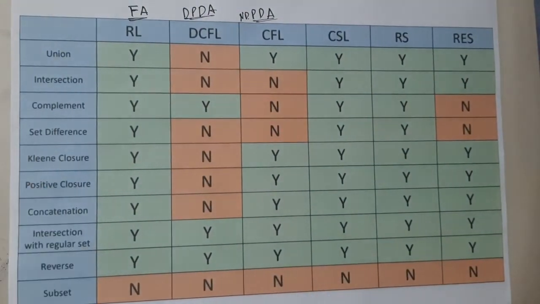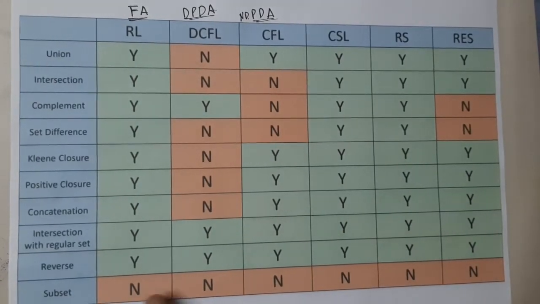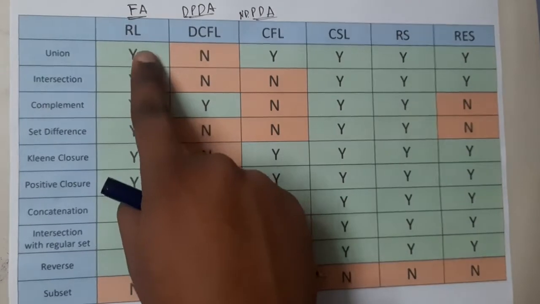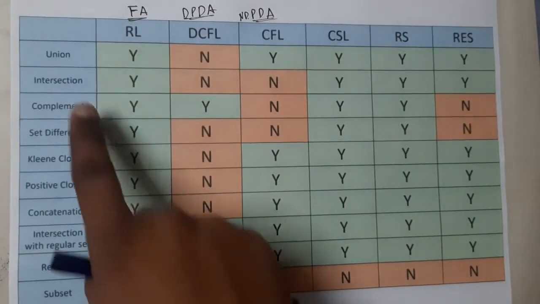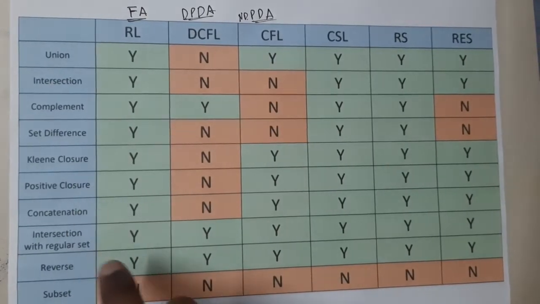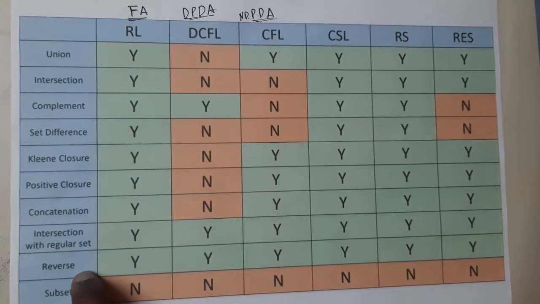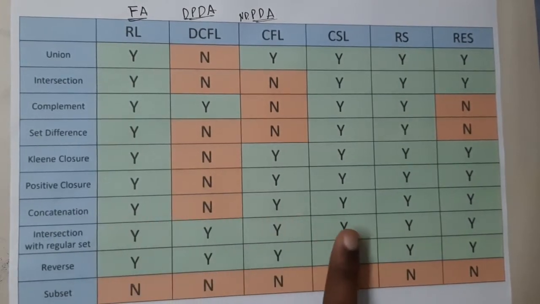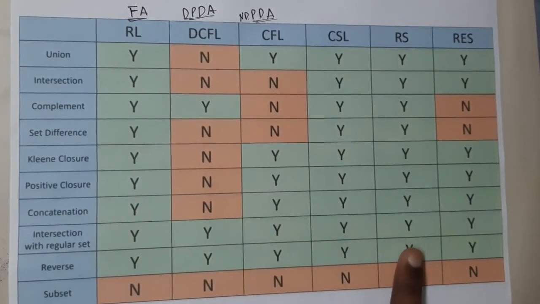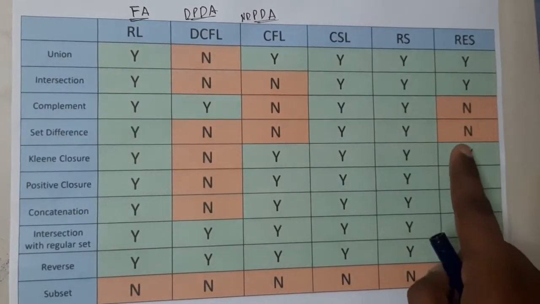Yes. So now moving on to closure properties, okay? So closure properties, the subset is not followed by anyone, guys. Anyone does not follow subset property, okay, when it comes to closure property, okay? So regular language follows everything other than subset. So it follows union, intersection, complement, set difference, Kleene closure, positive closure, concatenation, intersection with regular set, reverse. So similarly, linear bounded automata will also follow it. Recursive set will also follow it. When it comes to recursive enumerable set, it will not follow complement and set difference.